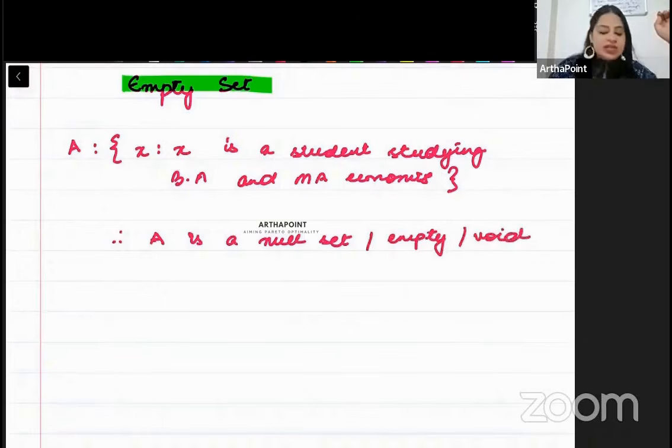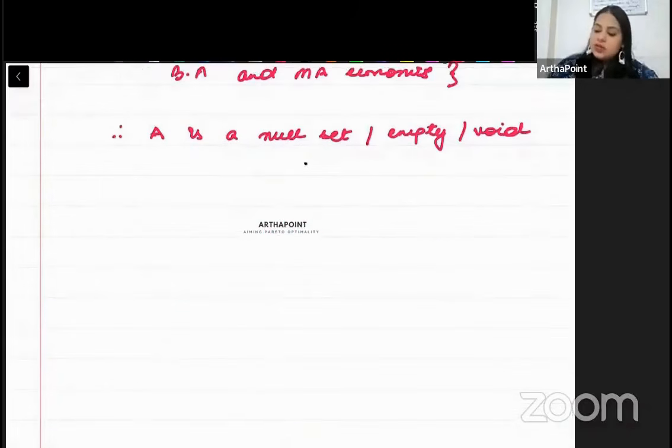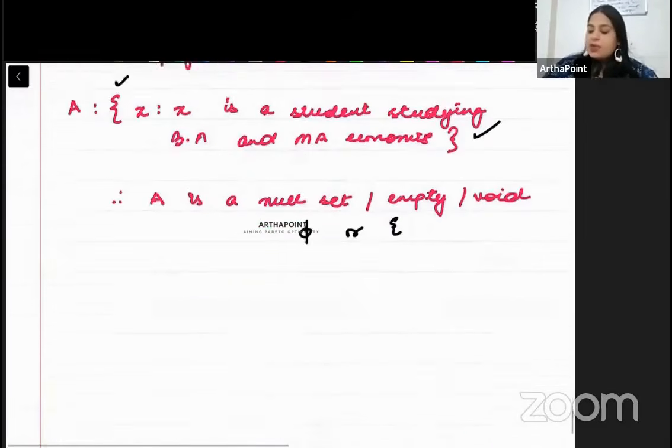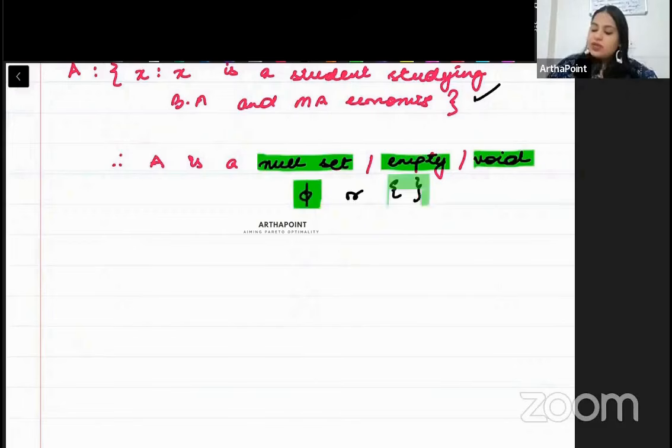तो null set, empty set, void set तीनों का मतलब एक ही है. Any set which does not contain any element is called this. So beta, how do we represent this now? It is represented like this. और तो set को हमने ऐसे curly bracket से represent किया था ना. अब अगर उस curly bracket के अंदर मैं कुछ भी ना डालूं, if I don't put anything, that means it is empty. So a null set or an empty set or a void set can be represented by this or it can be represented by this. ठीक है बेटा?